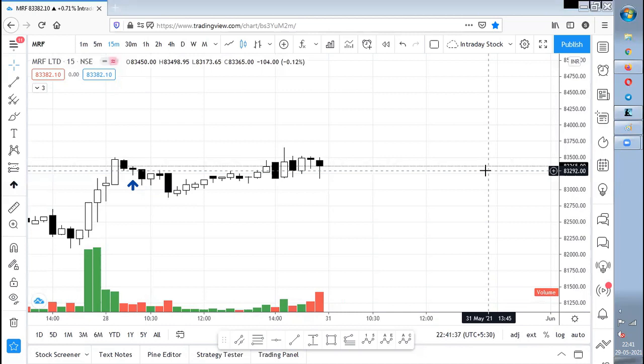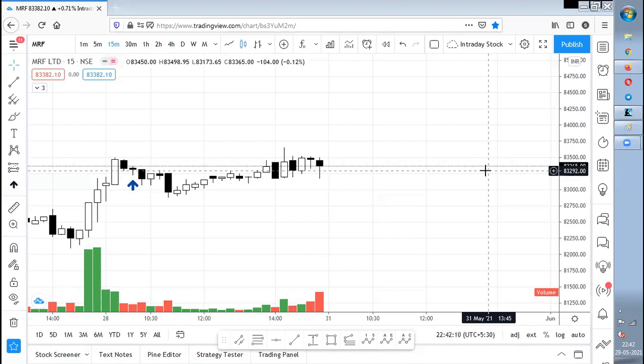So I've chosen MRF because if I'm putting only 10,000 rupees in my intraday trading account, I'm going to buy only one stock of MRF, and the margin charged will be around 10,000 rupees. I'm going to risk only 3%. If I risk 3%, then obviously I have got nearly 5% excluding brokerages. I'm not sure what the exact brokerage is, but I'm telling you guys around 5%, or assume 4%. Say I got 4% for a month.